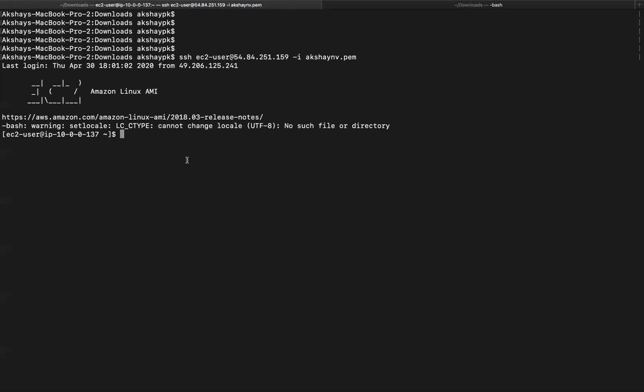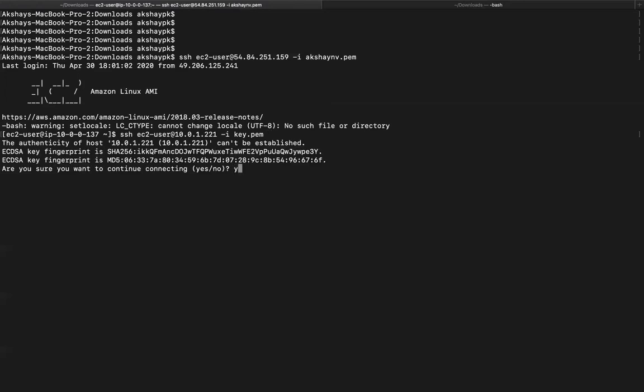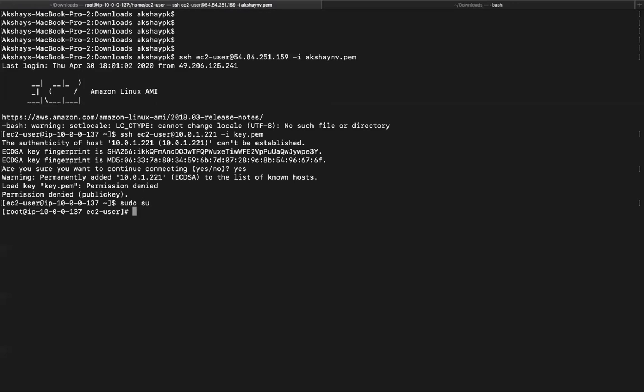So this was the first lab that we did. We are going to SSH EC2-user at private IP with -i, the key.pem file that we placed within this directory, to connect to this particular server. It's saying permission denied. So let's do sudo su, and try the same command with root privileges, because we used root privileges before to do this command.